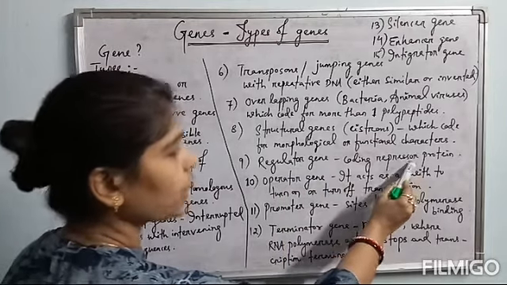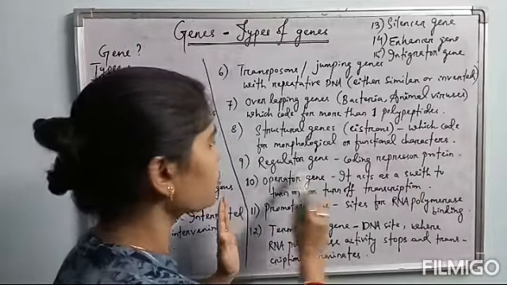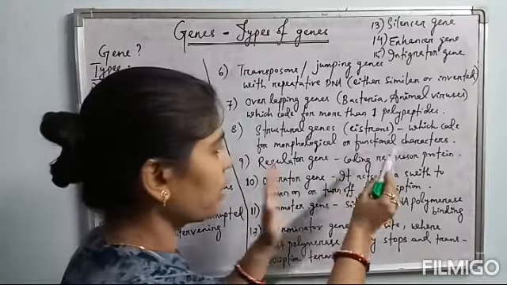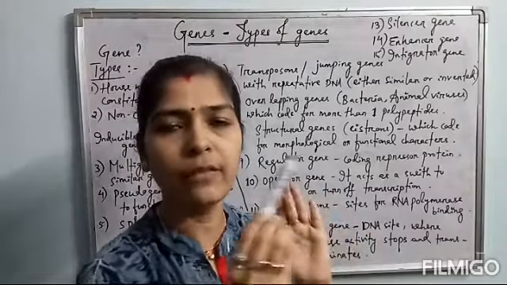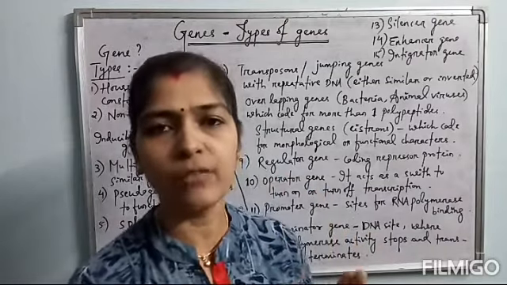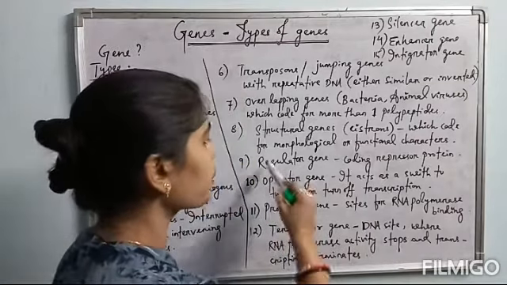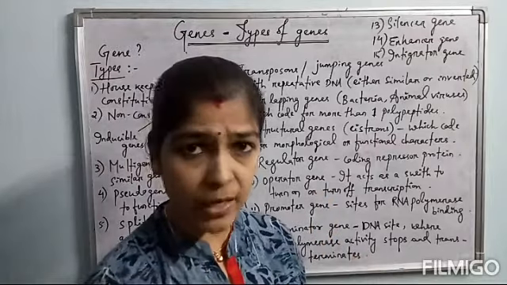The repressor protein binds to the operator region which is present next to the regulator gene in a cistron. So if the repressor protein binds with the operator gene, then automatically the cistron will remain switched off. The cistron will not express. So this gene is called the regulator gene, as it regulates whether the cistron will be expressed or not.